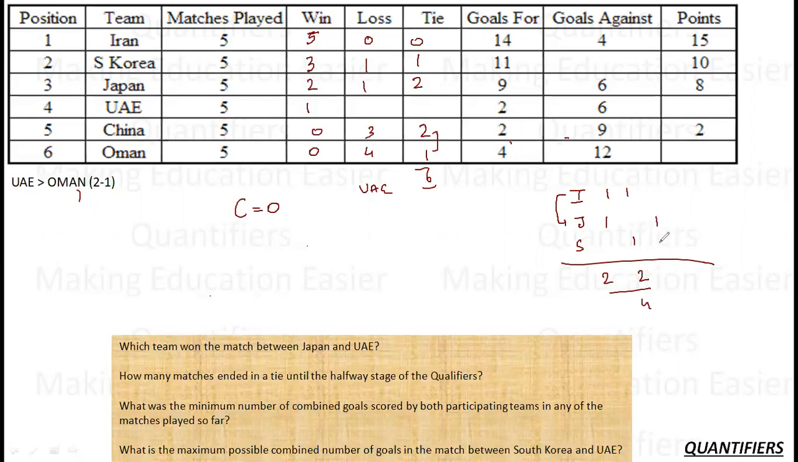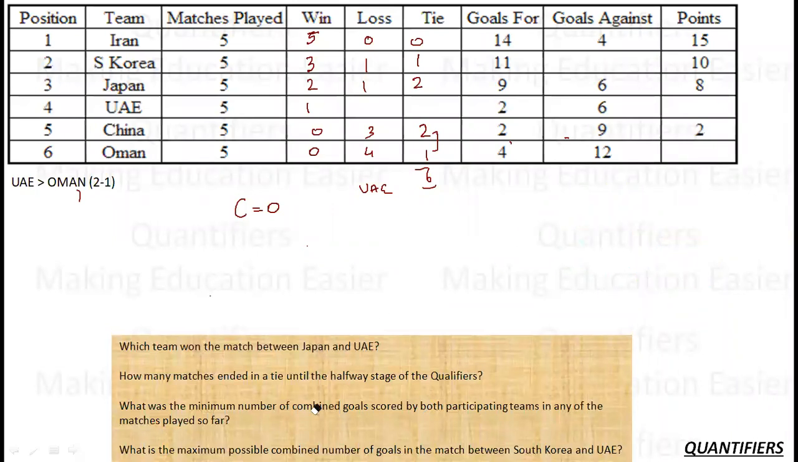So Japan 1 tie, South Korea 1 tie. Total ties 2. So this becomes 6, which means the total number of ties will always become 6 because the ties are distributed evenly among 2 teams at least. Okay, this is again done.